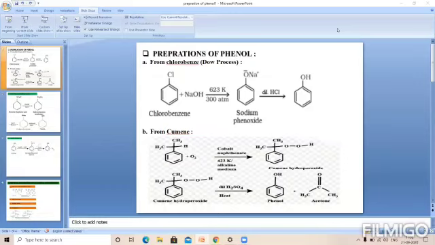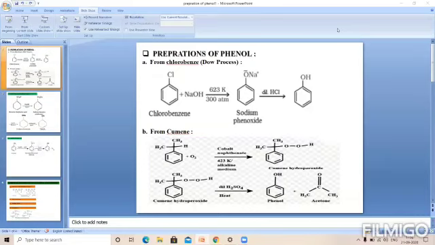This process is important because in examination, sometimes they ask to write short notes on the Dow process, or how will you prepare phenol by using the Dow process. Such type of question may be asked in the examination.